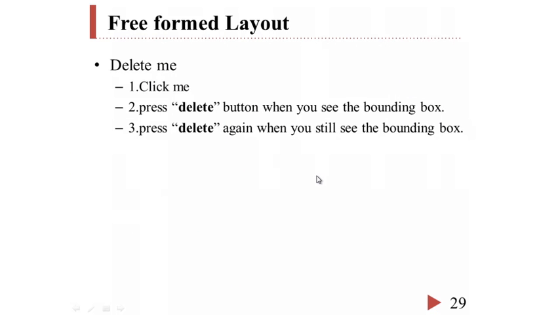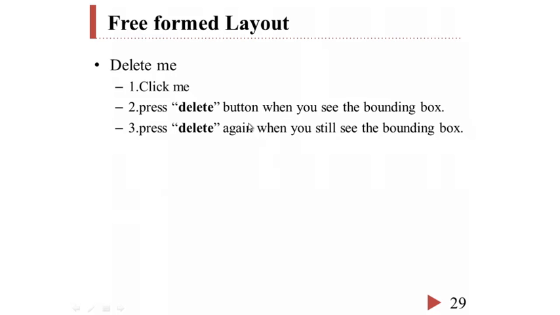Freeform layout. Freeform layout is the layout with nothing predefined. There is no itemized content field, so we can convert a title and contents layout into a freeform layout by deleting the contents part.